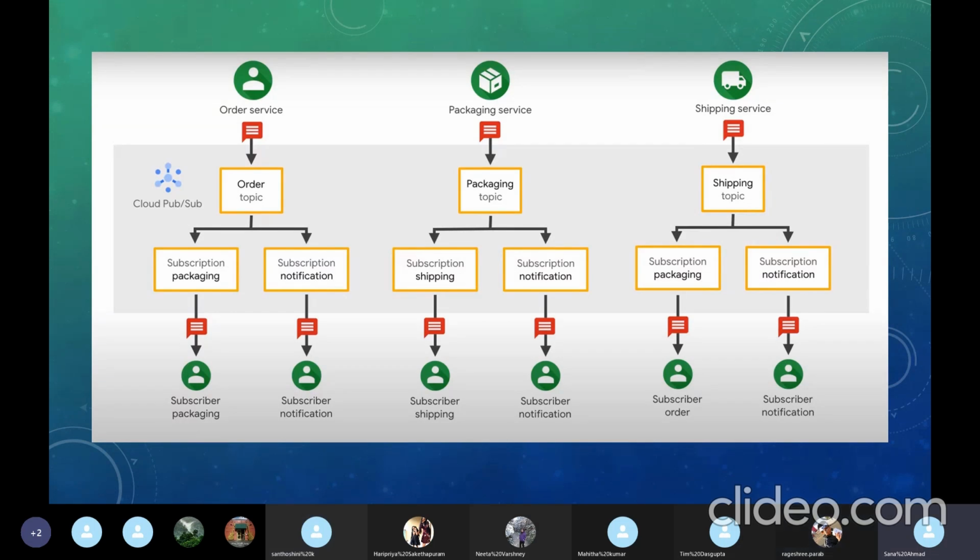Here the developer is not involved. Here the services are involved, like the packaging service and the notification service. Each time, whatever message give and take happens between the packaging service and the subscription, like between input and output kind of thing. Yeah, correct. So here we can take the Amazon example. When we order in Amazon, we will get these notifications, no?